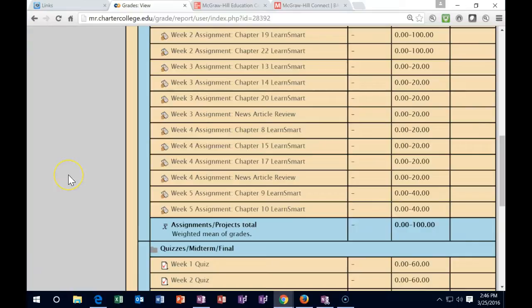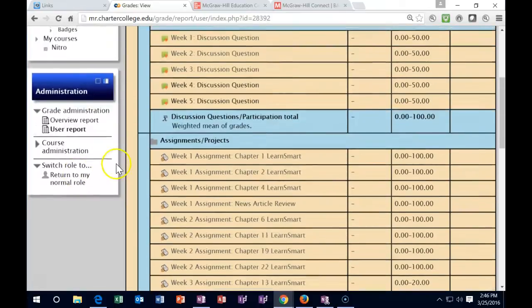Now note that both the late work through week 3 as well as everything through week 4 will then be picked up after the close of week 4. So week 4 closes on Sunday. I have until Tuesday to put in all the late work. So the late work that you complete won't automatically populate. It will populate by the following Tuesday following week 4, when all the grades are going to be updated at that time. So that should be that.